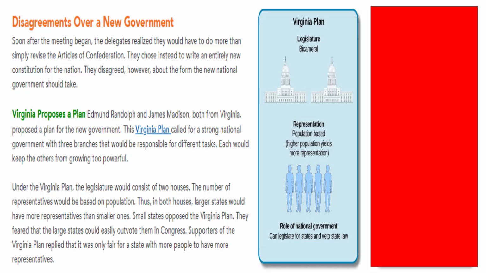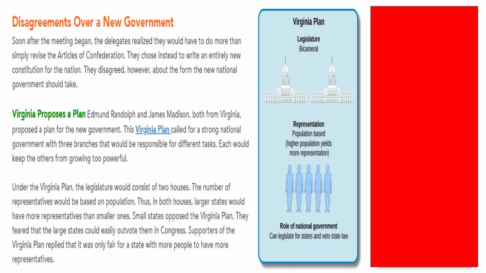Virginia proposes a plan. Edmund Randolph and James Madison, both from Virginia, proposed a plan for the new government. This Virginia plan called for a strong national government with 3 branches that would be responsible for different tasks. Each would keep the others from growing too powerful. Under the Virginia plan, the legislature would consist of 2 houses. The number of representatives would be based on population. Thus, in both houses, larger states would have more representatives than smaller ones.